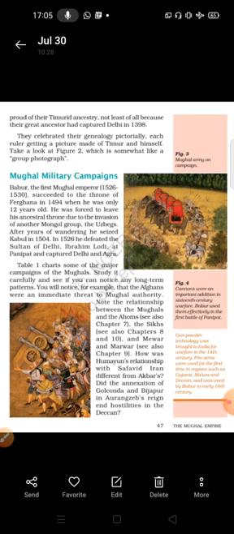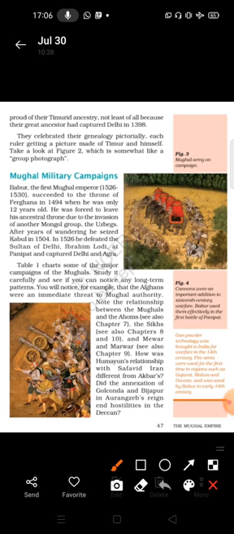Babur was forced to leave his ancestral throne due to the invasion of another Mongol group, the Uzbeks. After a year of wandering, he seized Kabul in 1504. Kabul is nowadays the capital of Afghanistan. In 1526, he defeated the Sultan of Delhi, Ibrahim Lodi, at Panipat and captured Delhi and Agra.